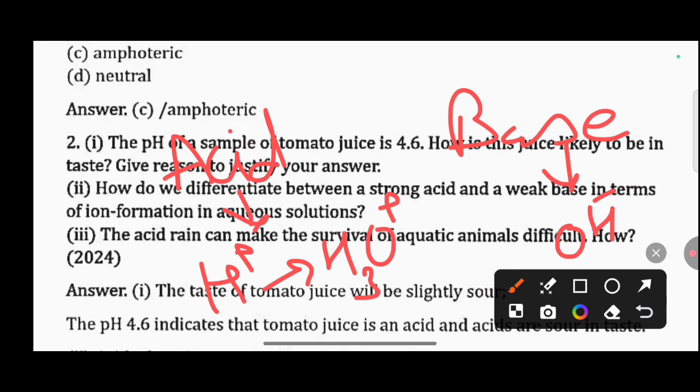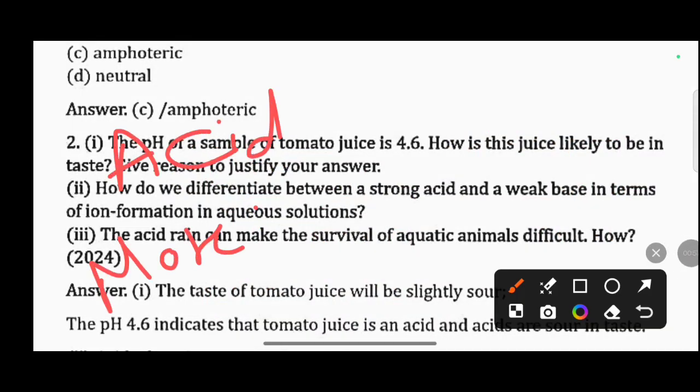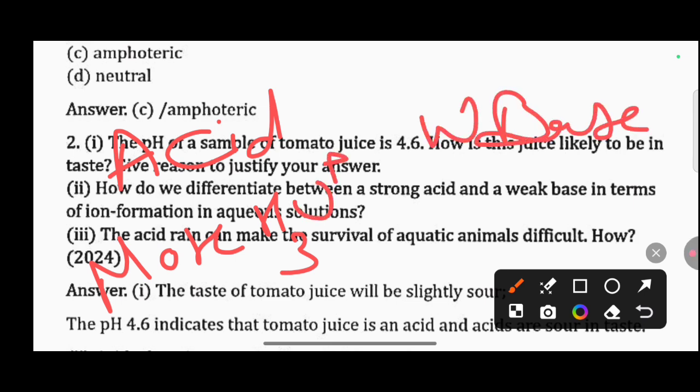So strong acid will give more hydronium ions and a weak base will give fewer hydroxide ions. Or in other words, strong acid will produce more hydronium ions and weak base will give fewer hydroxide ions.